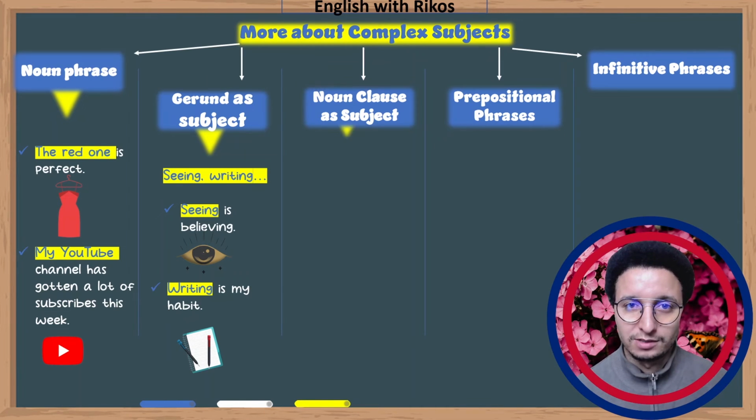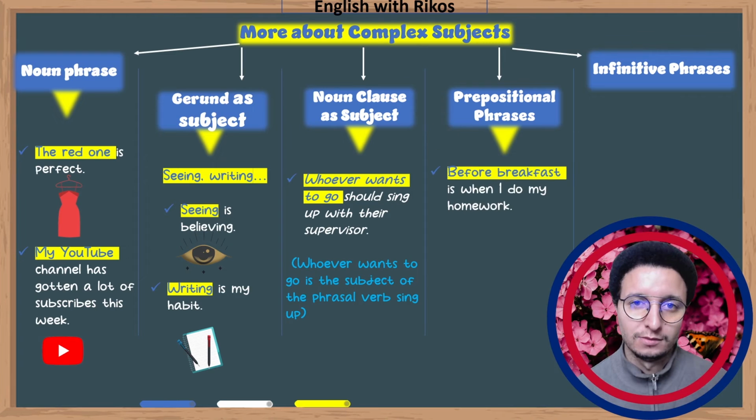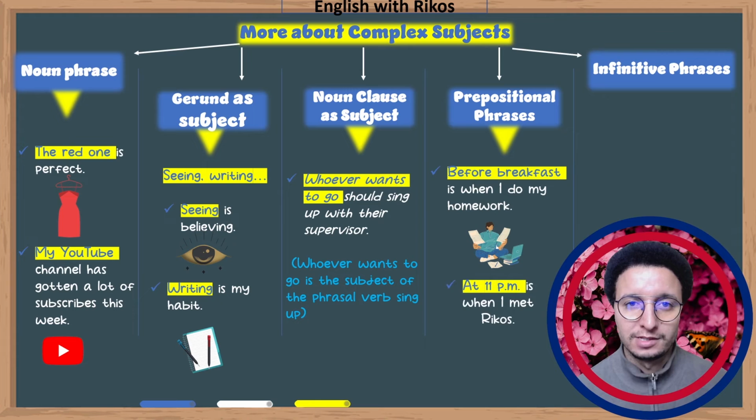Noun clause as a subject. Whoever wants to go should sign up with their supervisor. Whoever wants to go is the subject of the phrasal verb sign up, of course. We have prepositional phrases. Before breakfast is when I do my homework. Another example. At 11 p.m. is when I met Rikos. As you can see, we have at and before.